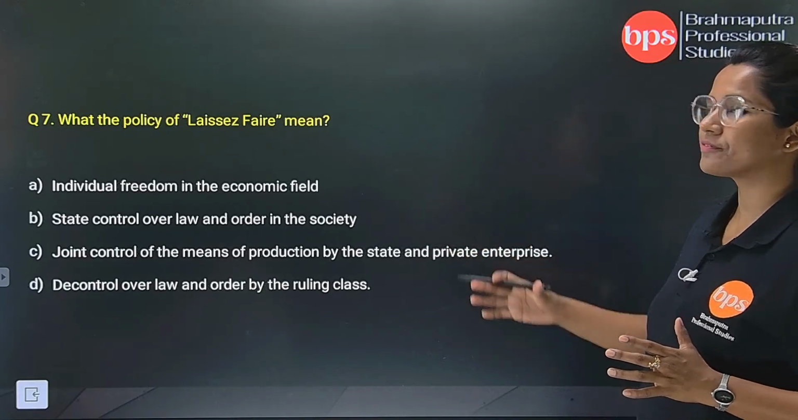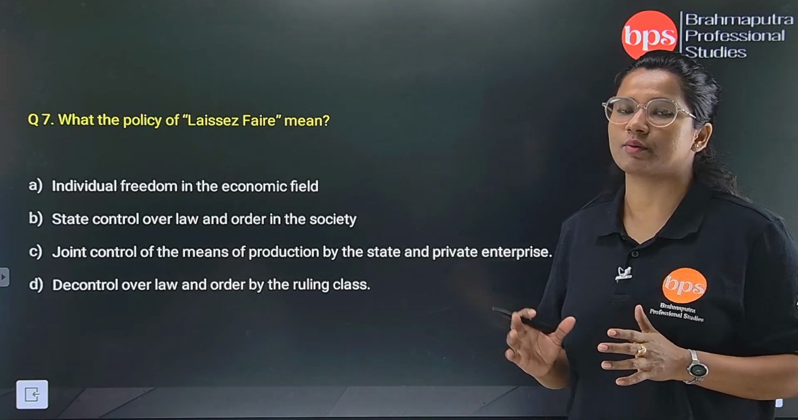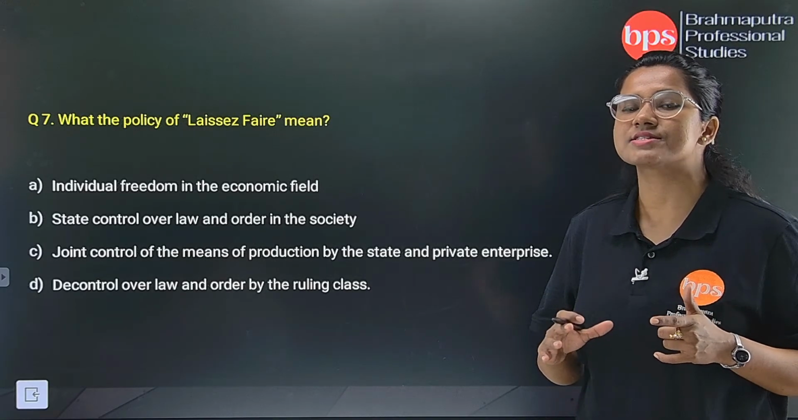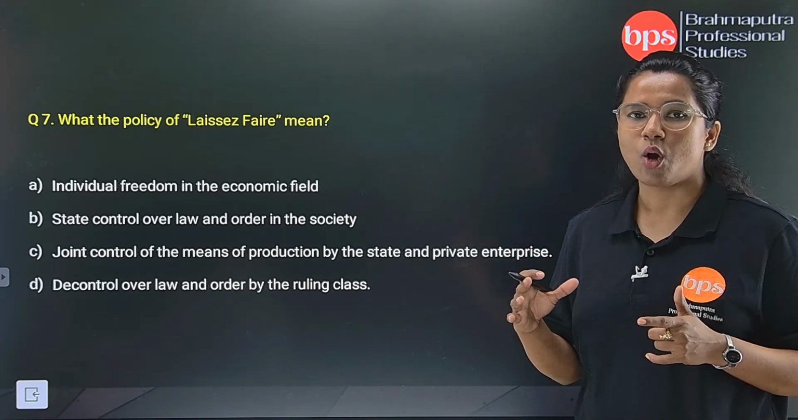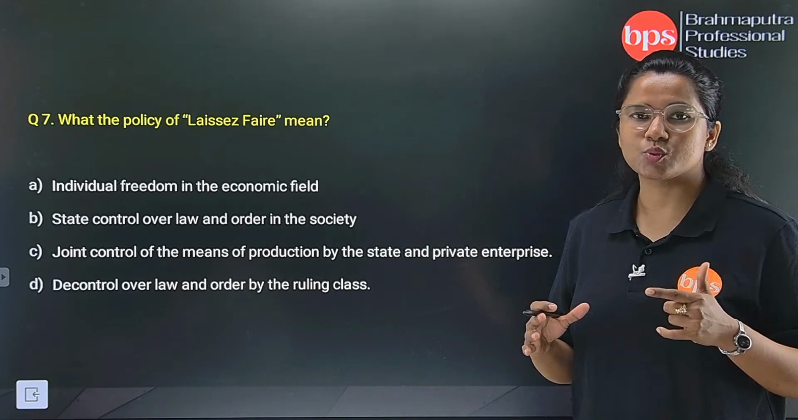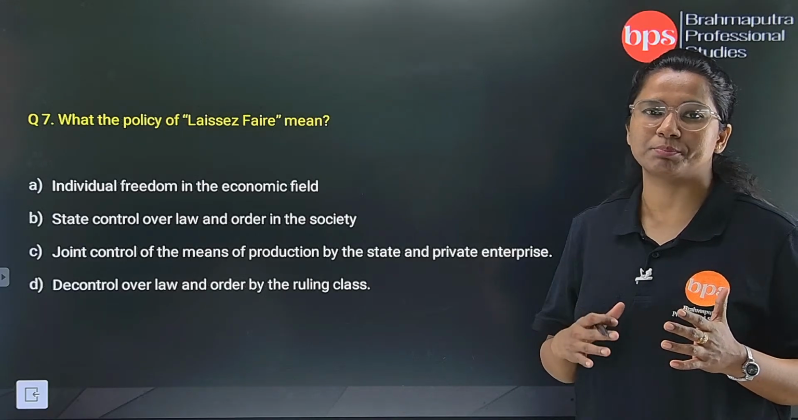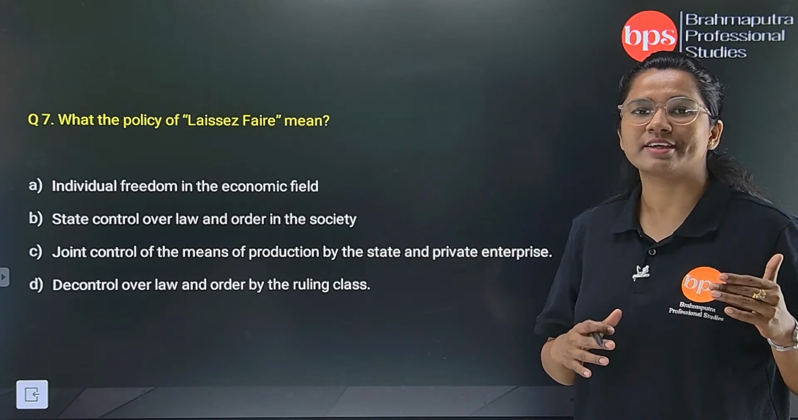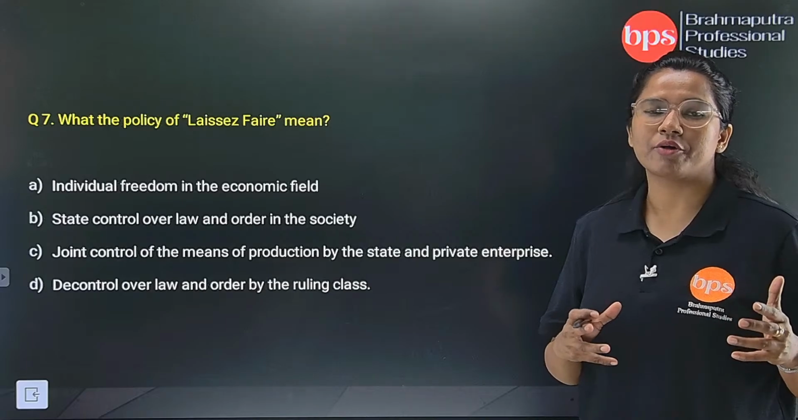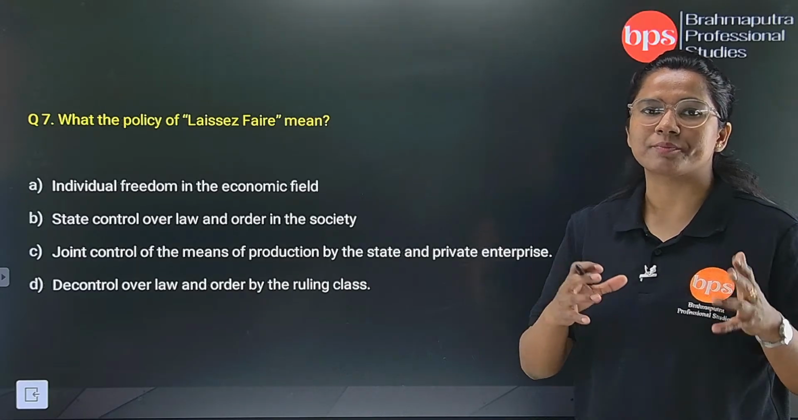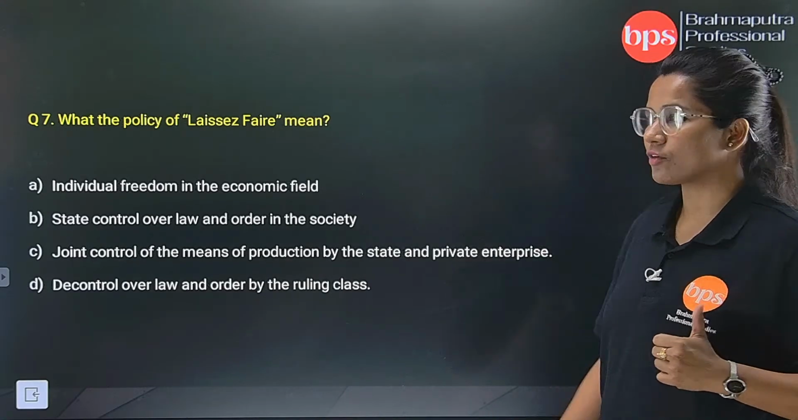So individual freedom in the economic field. Here now laissez-faire, one more thing, it has a negative impact on the people, on the common people. It was a form of capitalism, it didn't work for the good of the people, and actually it was trying to reap every benefit from the common people, reap everything from the common people.